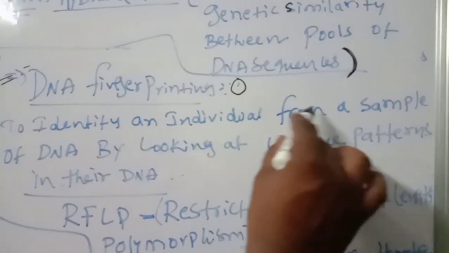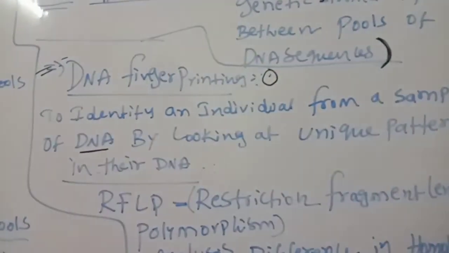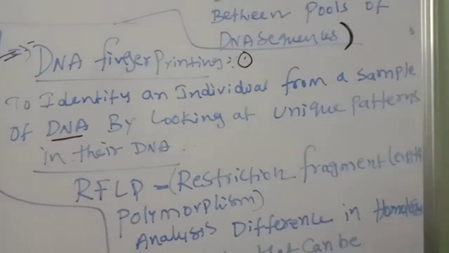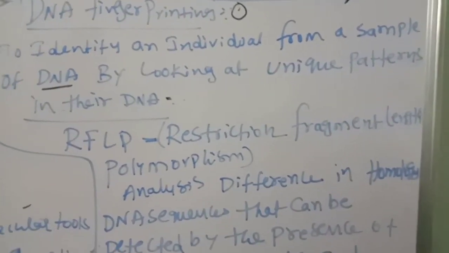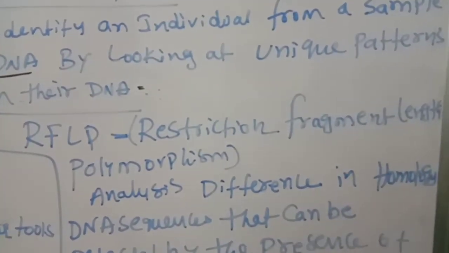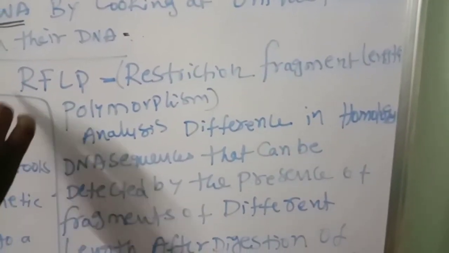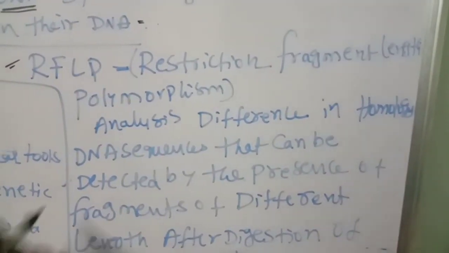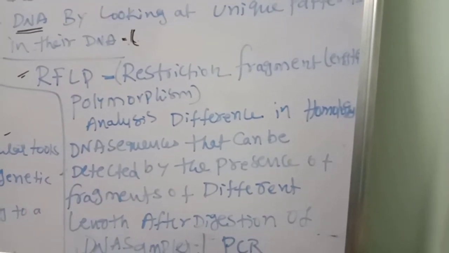So it identifies an individual from a sample of DNA. If we get a sample, any blood or any sample, we will get the DNA, and by looking at the unique patterns in their DNA, by the help of those particular characters only we can identify the person. So that is called DNA fingerprinting: identifying an individual from a sample of DNA. Next one, RFLP. In the second year, in the plus two portion, one topic is there about DNA fingerprinting, how to do the fingerprinting process and everything. Next year we will study.